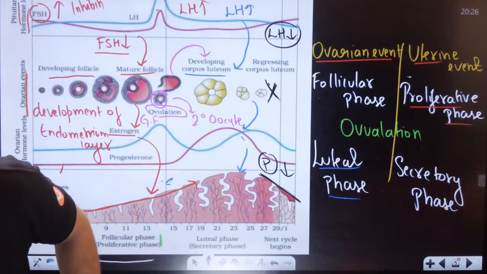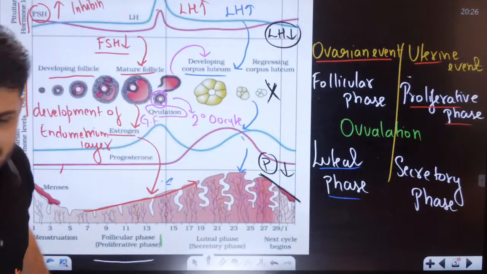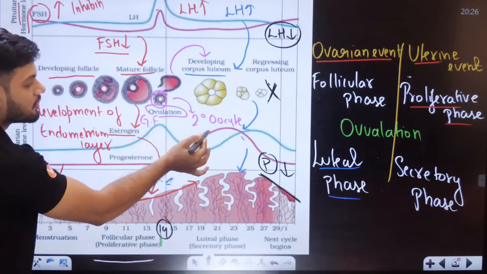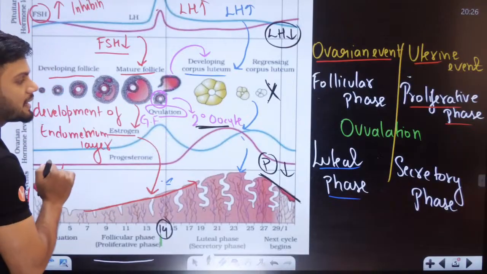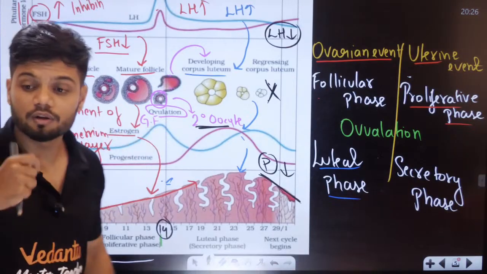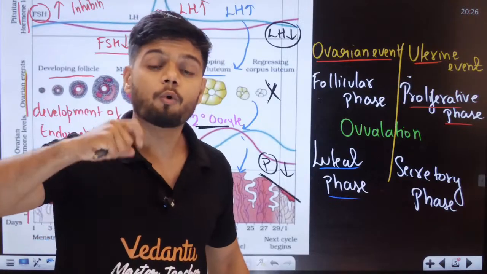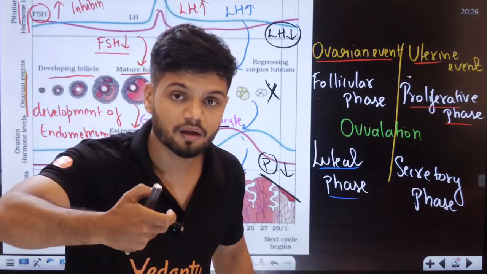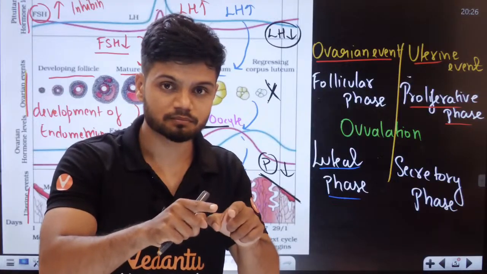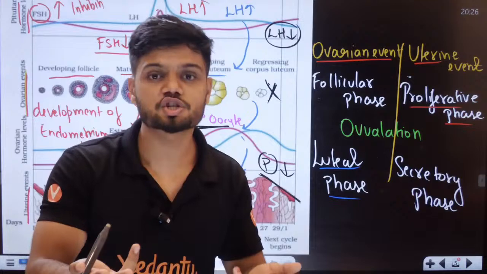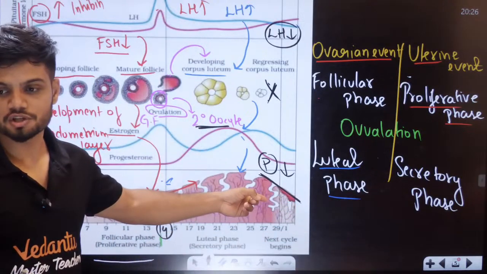So on the 14th day the egg is released, right? Will it lead to menstruation? Yes, Blessy, I told you here. On the 14th day ovulation happens here. The secondary oocyte is released here only, no? Egg release is a process. Now, once the egg is released, if there is fertilization, no bleeding stage, right? If there is no fertilization, then we have the bleeding stage.